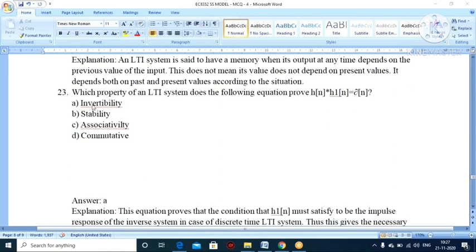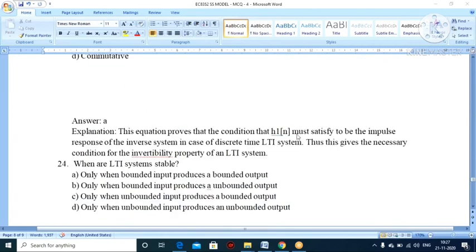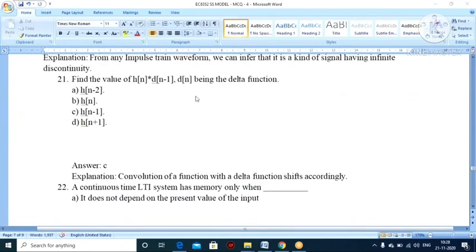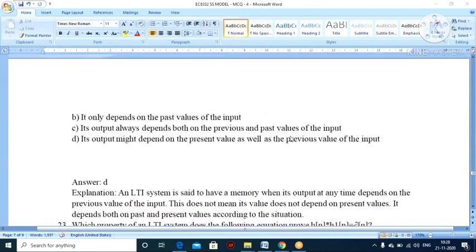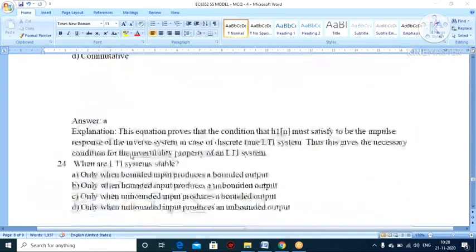Option A, invertibility property, because h1 of n must satisfy this equation as the impulse response of the inverse system in case of a discrete LTI system. So it gives the necessary condition for invertibility property of an LTI system. h of n star h1 of n is equal to delta of n. Previously h of n star delta of n minus 1 was equal to h of n minus 1, but here it is delta of n. So inverse operation, so invertibility, right?